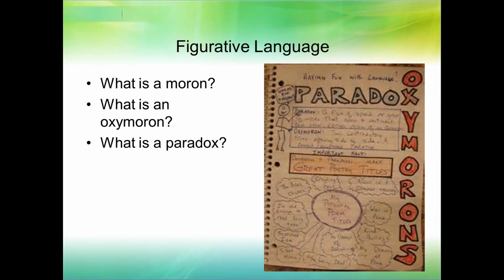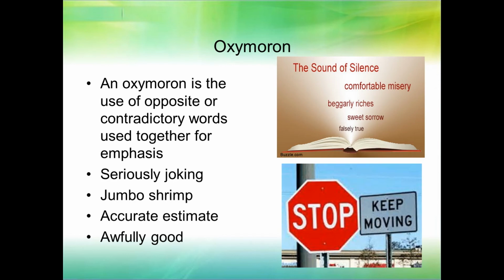of a moron. An oxymoron is the use of opposite or contradictory words used together for emphasis, like seriously joking, jumbo shrimp, accurate estimate, awfully good, right? Using opposite or contradictory words together in a phrase. Usually it's just two words, but it can be more. Like, look, the sound of silence, falsely true. Sound of silence. How could there be a sound of silence when silence means there's no sound? And look at that bottom one, stop or keep moving, right?